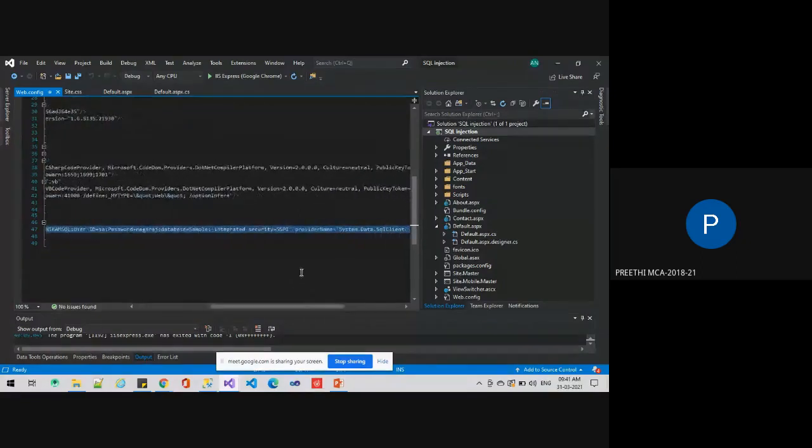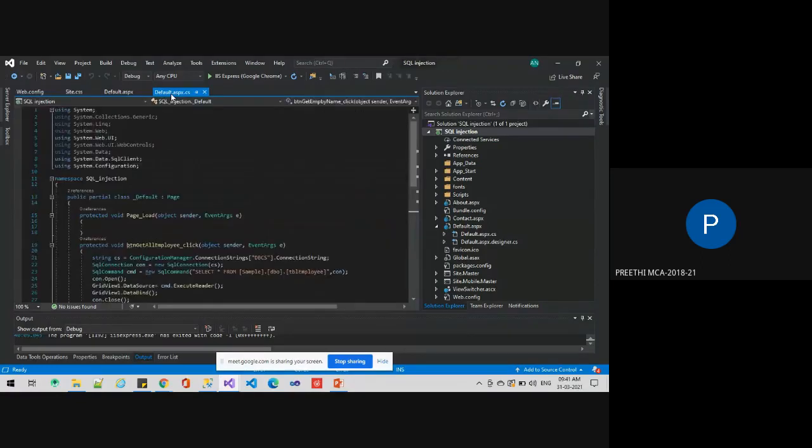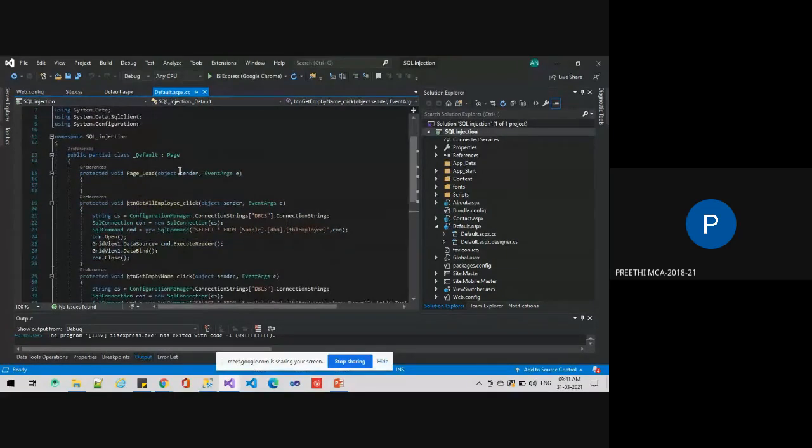And there is a security protocol, that is integrated security. In default.aspx, this is the coding part. In the first button, there is get all employee details. There is a configuration manager that gets the details from the web.config, which we discussed previously.